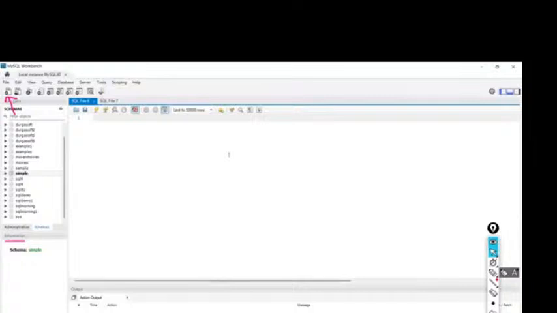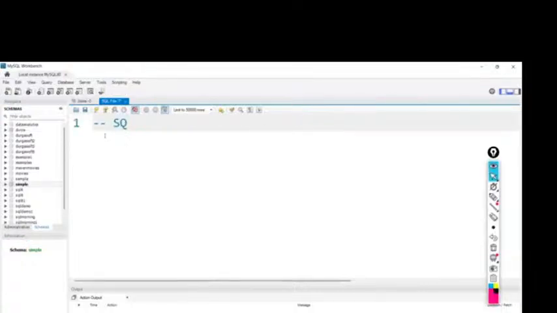Let's start working on it. Let's create a database today. As we know, for each and every concept, we will have syntaxes available. So we need to follow those syntaxes only to use these things, right? Suppose I'll use this file. Before creating a database, let's discuss some points here. As I said, SQL is a language which is used to communicate with the database, right?